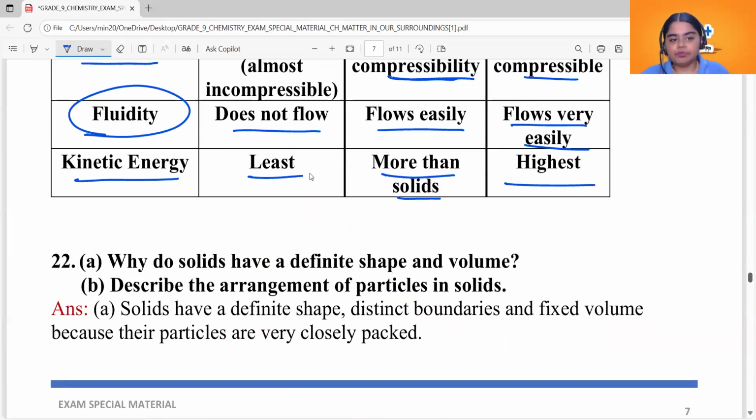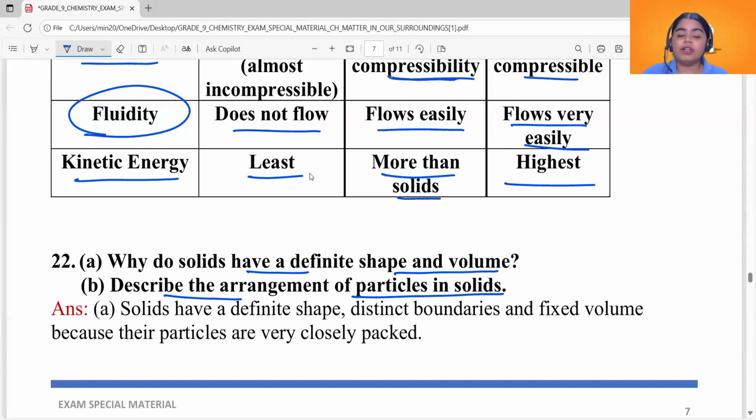Okay, now see the next question. The next question has two subparts. Part A: Why do solids have a definite shape and volume? Part B: Describe the arrangement of particles in solids. Okay. Now what is A? Why do solids have a definite shape and volume?